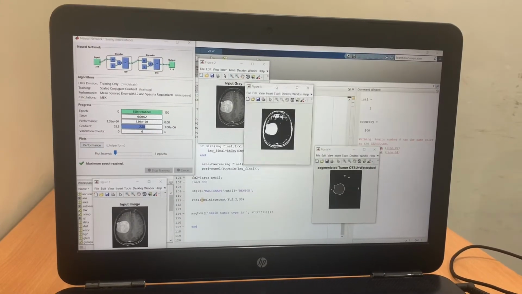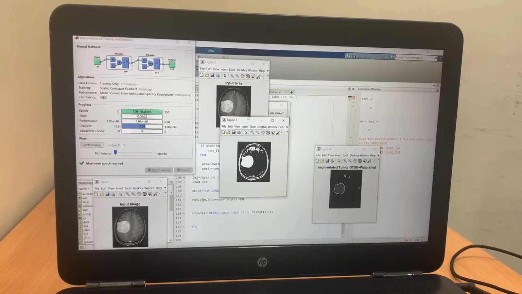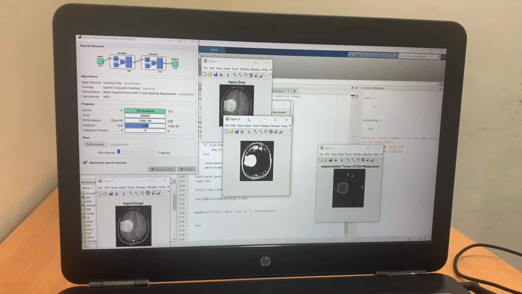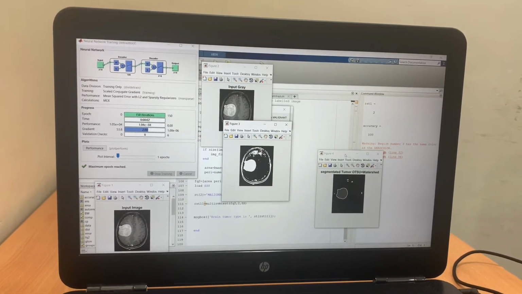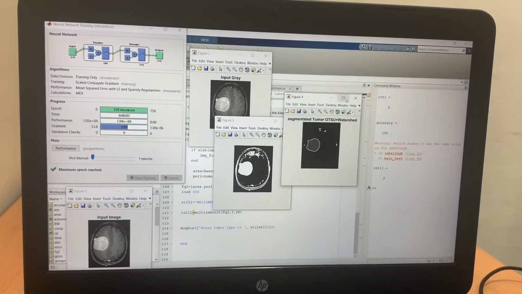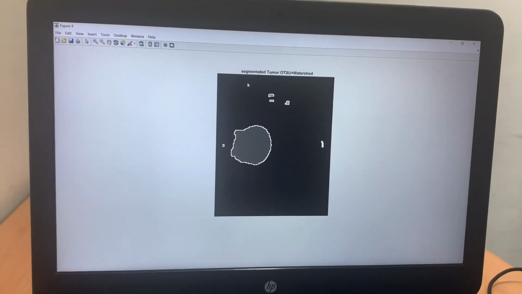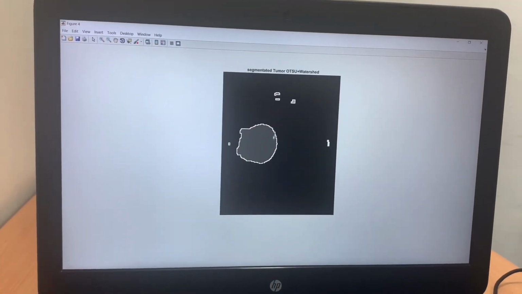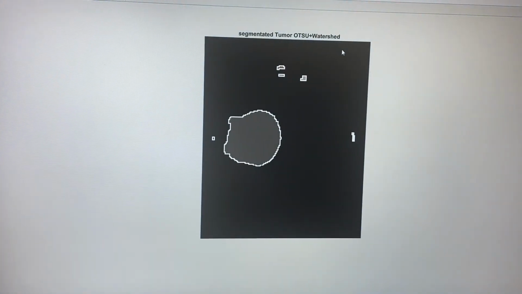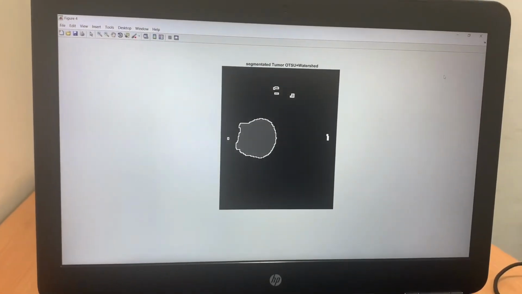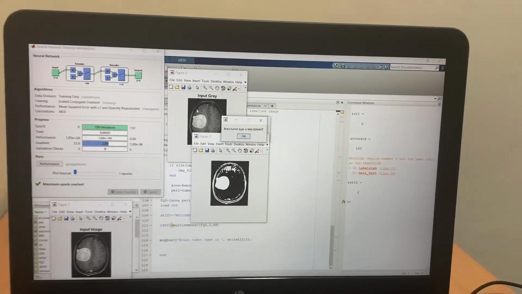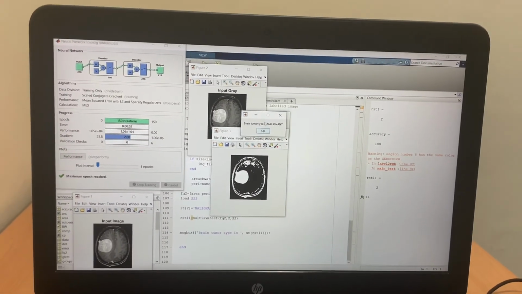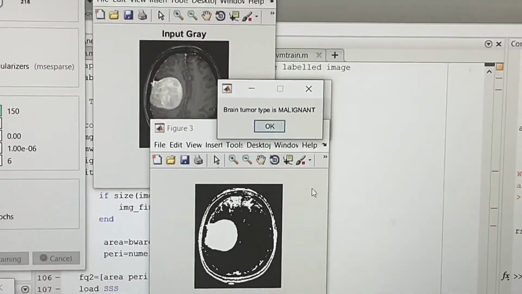After that we will get the third figure. It is the output of the segmentation. And then to know the area of the tumor, here through the segmentation of the Otsu method and watershed, we get the size of the tumor here. And the brain is classified as malignant. That's all. Thank you.